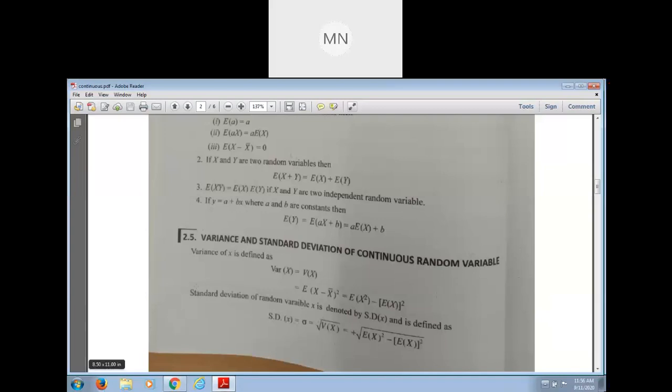But notice that in the continuous case, the expectation of x square is defined as the integration from minus infinity to infinity of x square into f of x dx. The definition is the same for both discrete and continuous cases. If we use a continuous random variable, then expectation of x square is the integration of minus infinity to infinity x square into f of x dx.